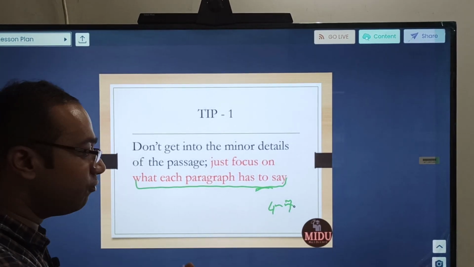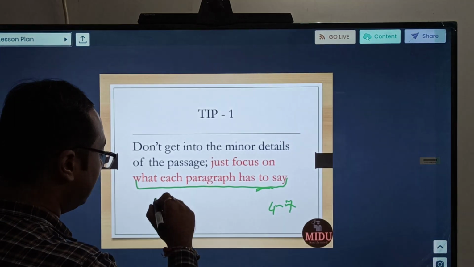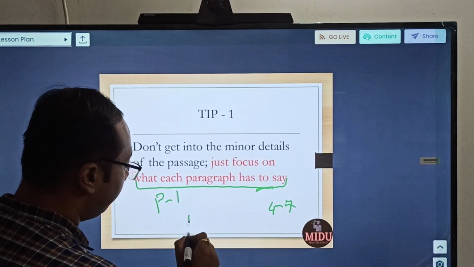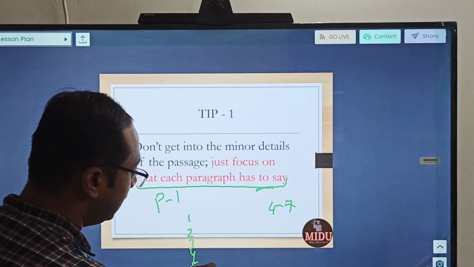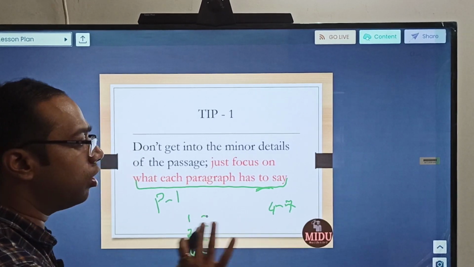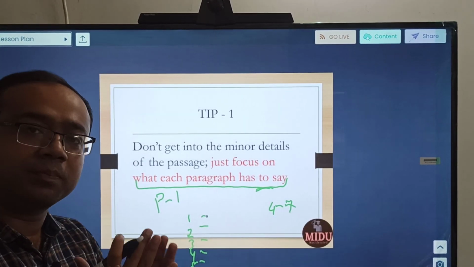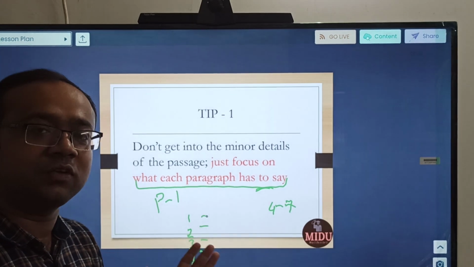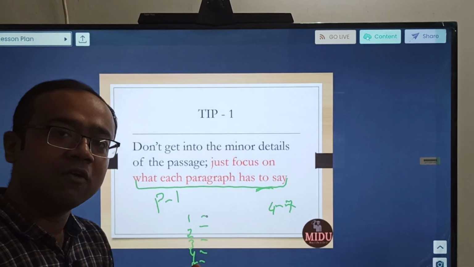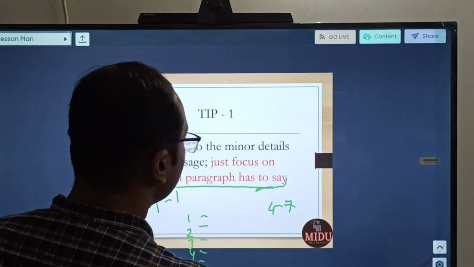So you will have some rough sheet, mark it as passage 1, then if it has 4 paragraphs, just write what each paragraph is all about. So you will have a quick summary of the entire passage. This is the first step which you need to do when you are given any RC.